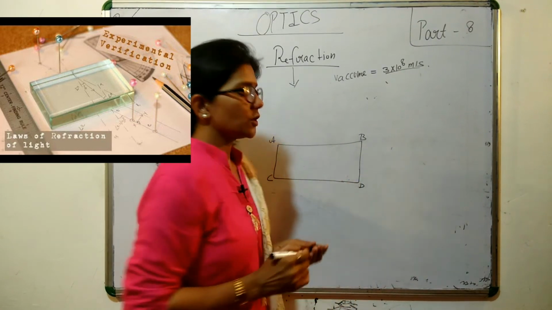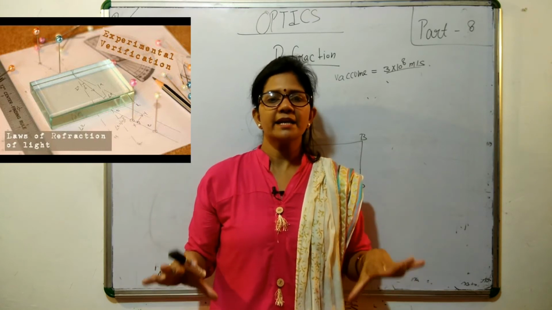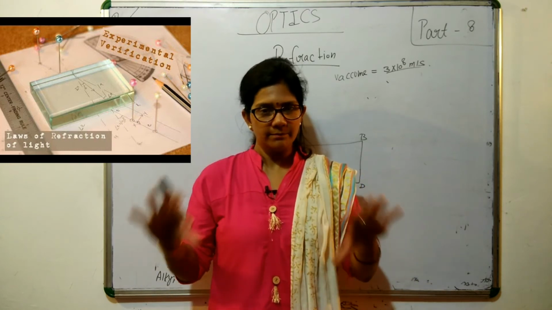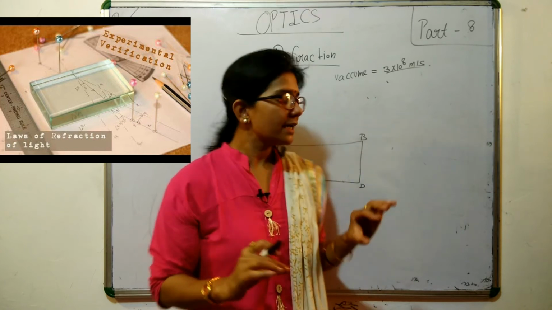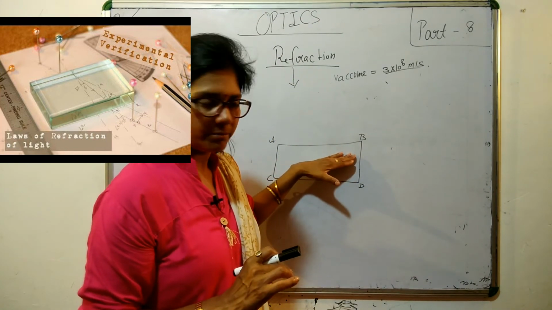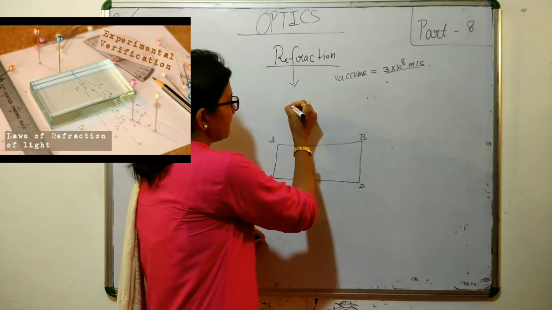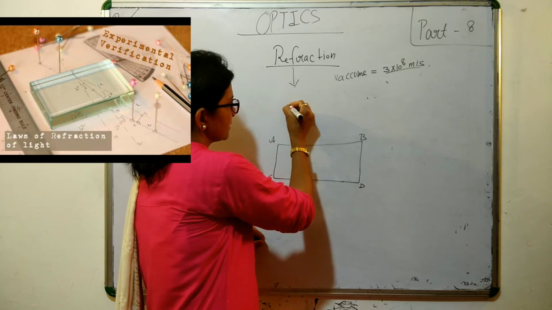At first, we keep it on a plain paper, fix the plain paper on the board, and then keep this glass slab on the plain paper and label it like A, B, C, D. Then put a pin here. Okay.